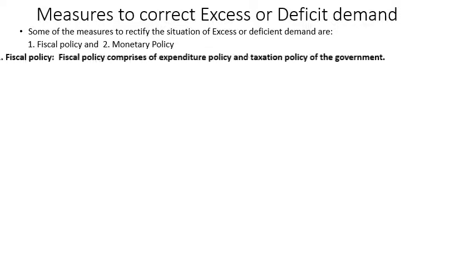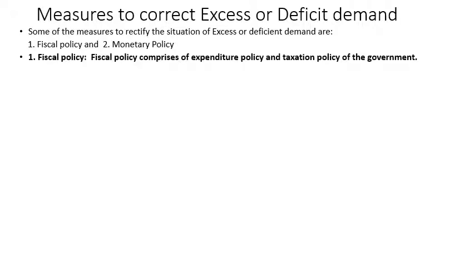Now, since we know that both excess and deficit demand are not welcome for the economy, what are the measures to correct deficit demand and excess demand? The measures to rectify excess demand are fiscal policy and monetary policy.